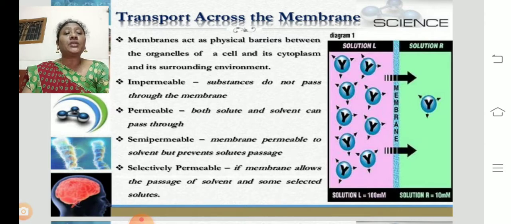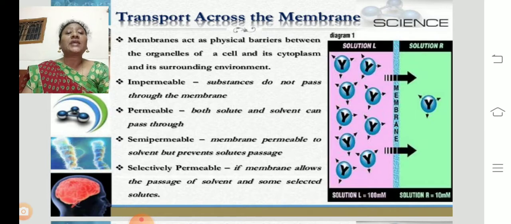Permeable means both solute and solvent can pass through the cell. So solvent substances and solute particles both will enter into the cell body. That is called permeability. Semi-permeable means the membrane is permeable to solvent but prevents solute passage. So a semi-permeable membrane allows only solvent particles and it rejects the solute particles.